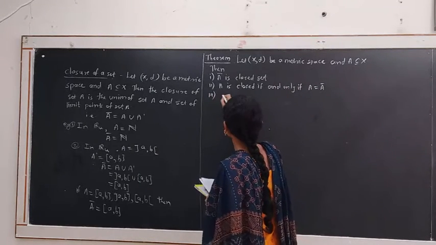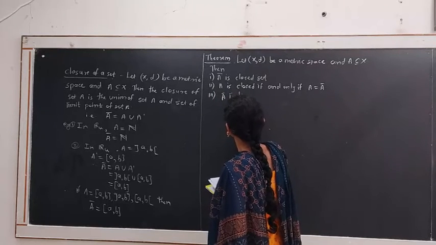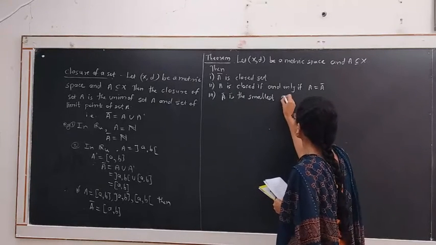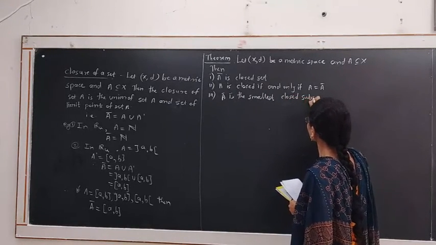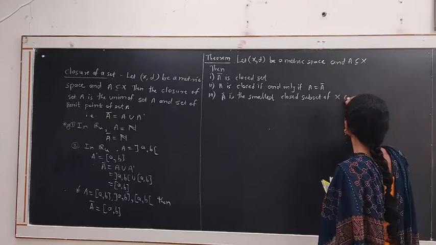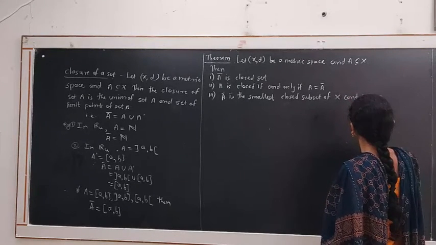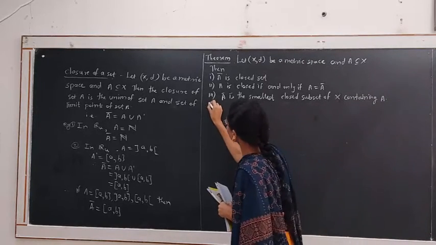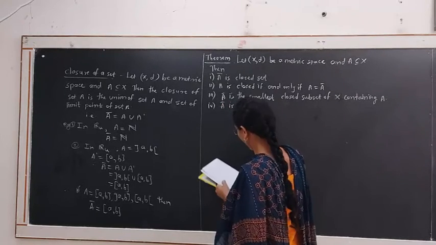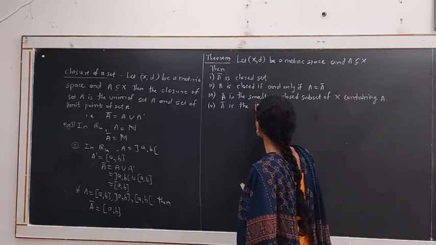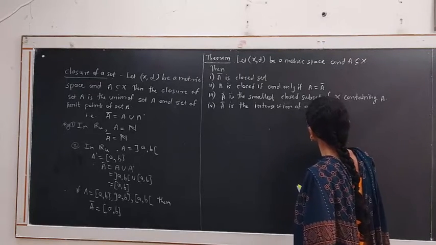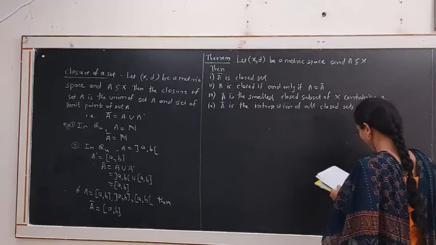Third, A bar is the smallest closed subset of X containing A. And in the last point, A bar is the intersection of all closed sets containing A.